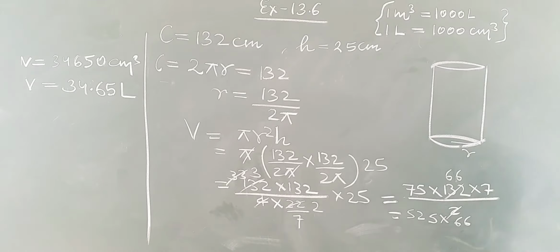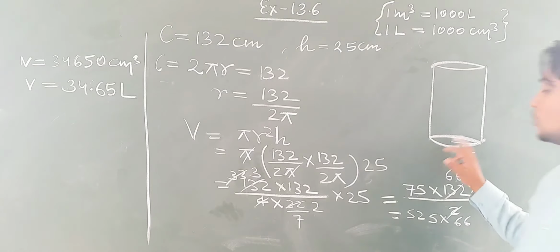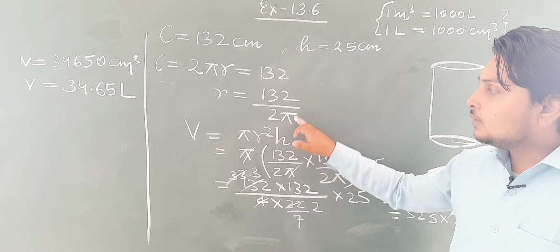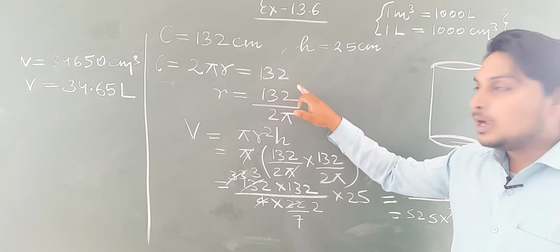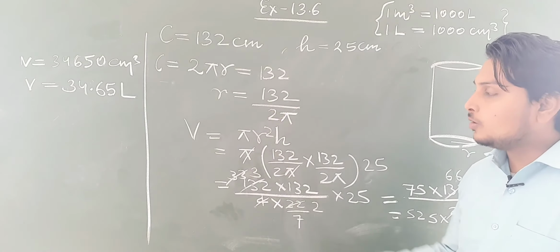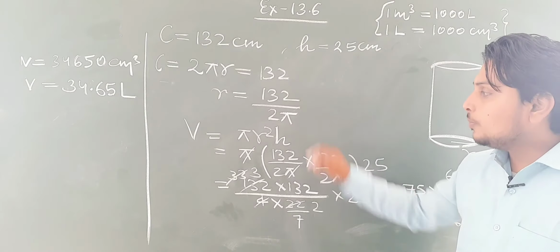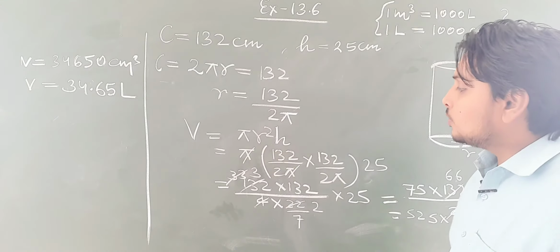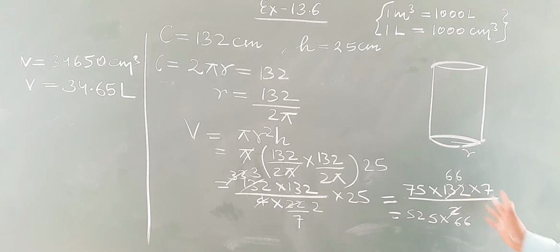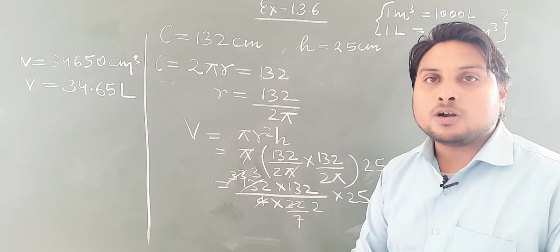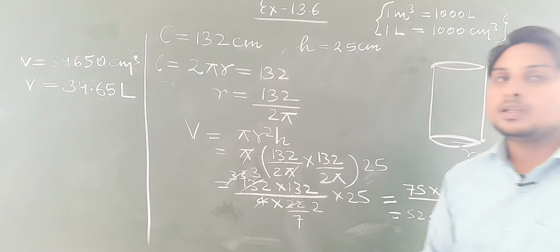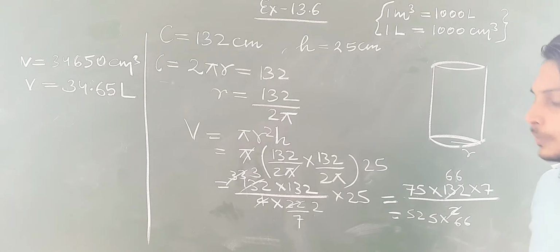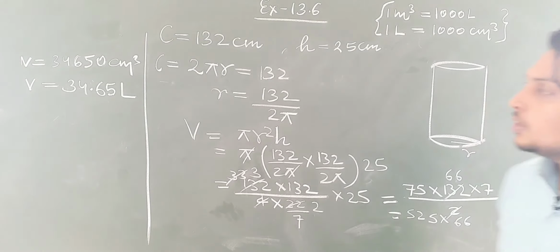What I have done: circumference is given. Circumference means the circumference of the base, it is 2 pi r. So here we have written 2 pi r is equal to 132, and from here we have found the value of r, that is 132 upon 2 pi. After that we want to know the volume. Volume is pi r square h. We have just put the value and solved it, and at last we have got the value of the volume in liter. So this much water can be adjusted in that cylindrical vessel. Just pause the video and note it down.